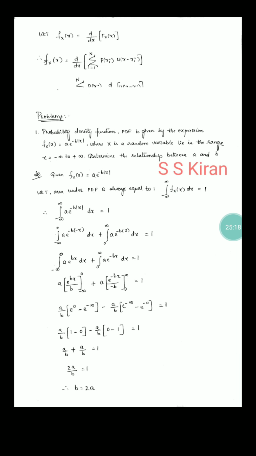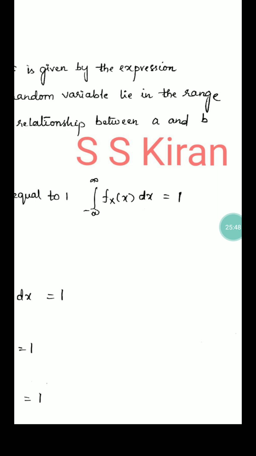Now some problems. I think you can easily understand them, just check. I will explain one problem. A probability density function is given, small fx of x. If it is small fx of x, we simply call it a density function. Obviously, you can find the distribution function. I have already discussed this equation: the integral from minus infinity to infinity of fx of x dx is equal to 1.